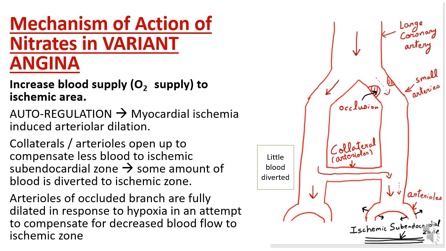Mechanism of action of nitrates in variant angina. Nitrates increase blood supply, that is oxygen supply, to ischemic area. Autoregulation: myocardial ischemia induced arteriolar dilation. Collaterals, that is arterioles, open up to compensate less blood flow to ischemic subendocardial zone. Due to opening of collaterals, some amount of blood is diverted to ischemic zone. Arterioles of occluded branch are fully dilated in response to hypoxia in an attempt to compensate for decreased blood flow to ischemic zone.